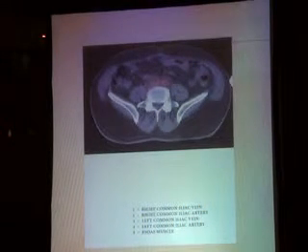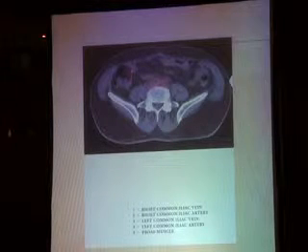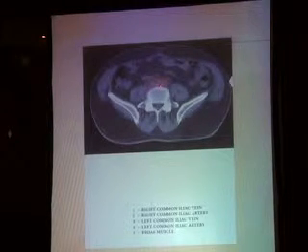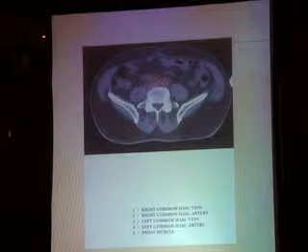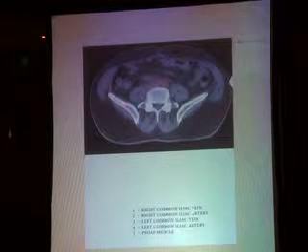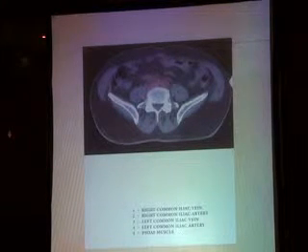This is the common iliac. See here, this is the right common iliac vein. This is the corresponding artery. This is the left common iliac vein and artery. And this is the psoas muscle. And we see here the iliac bone. This is the level of L4.